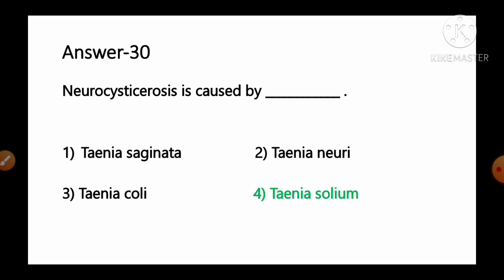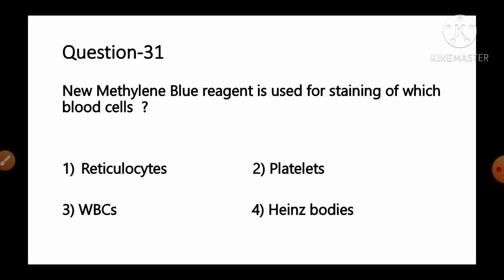This is also asked in the previous question paper. Move to the next question number 31. New methylene blue reagent is used for the staining of which blood cells? And the options are number 1 reticulocytes, number 2 platelets, number 3 WBCs, number 4 Heinz bodies.